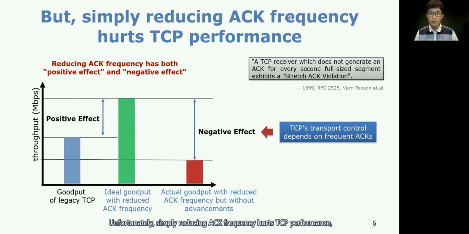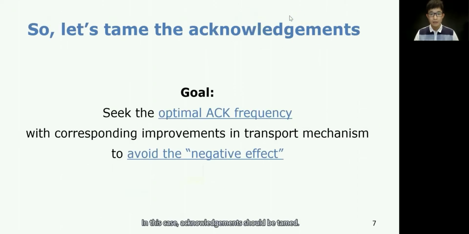Unfortunately, simply reducing ACK frequency hurts TCP performance, which is called the negative effect. This negative effect is because TCP's transport control depends on frequent ACKs, and the packet clocking algorithms are impacted when the ACK frequency is excessively reduced. In this case, acknowledgments should be tamed. This paper aims to seek the optimal ACK frequency with corresponding improvements in the transport mechanism to avoid the negative effect.